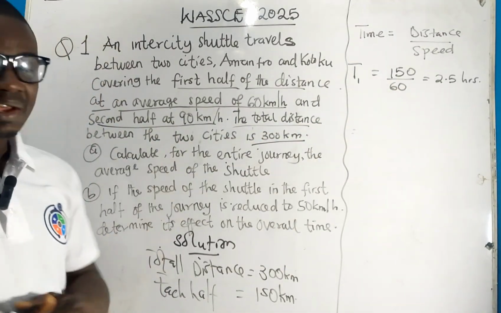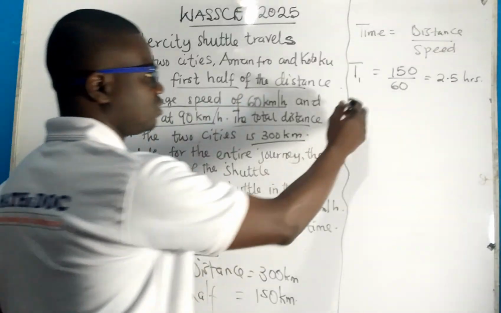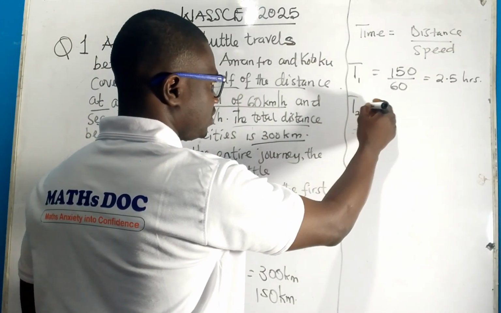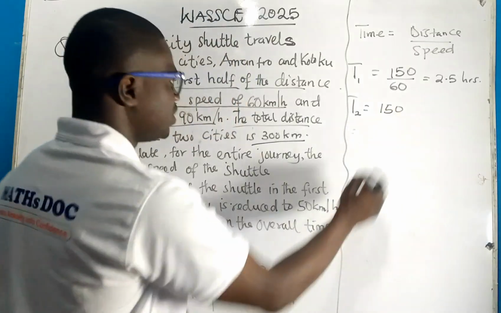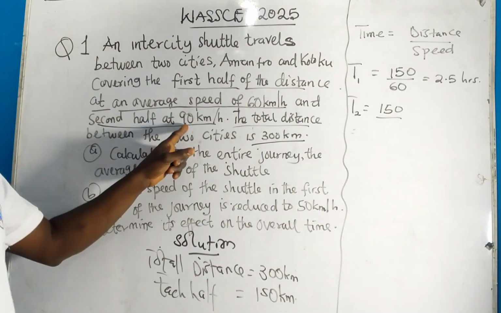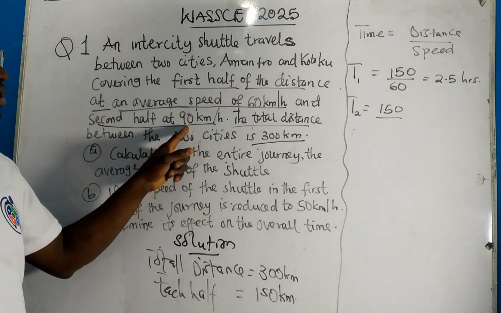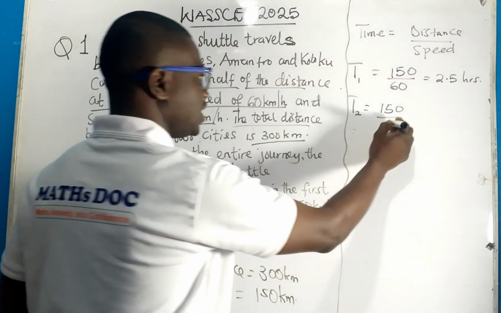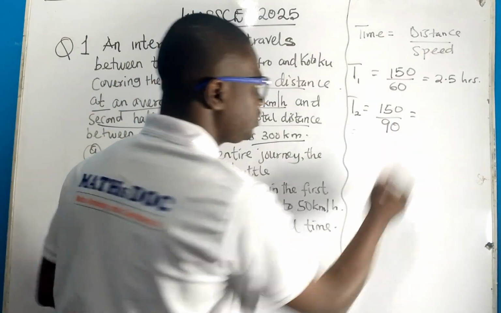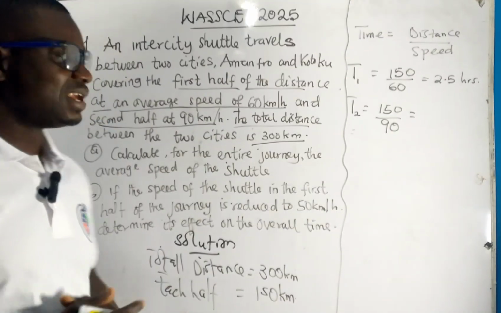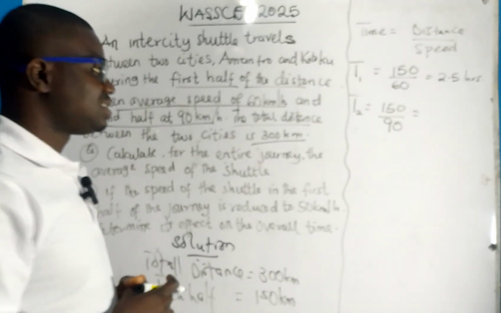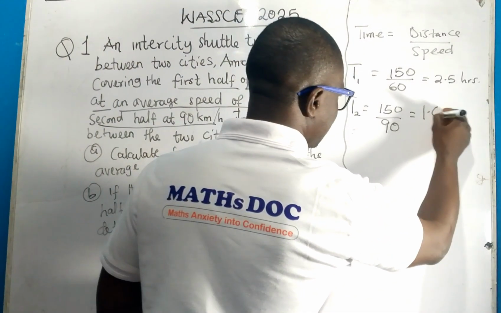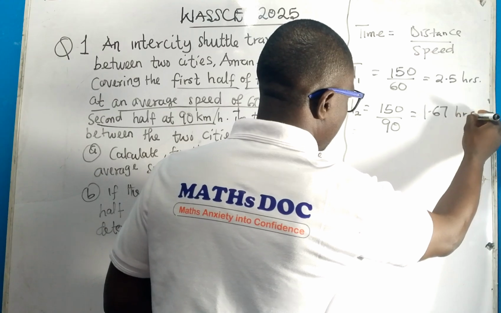Now let's look at the second half, T2. That one too is 150. If you read the question, the second half was at 90 kilometers per hour. That is the speed, so 90. And so when you divide 150 by 90, you get 1.67 hours.